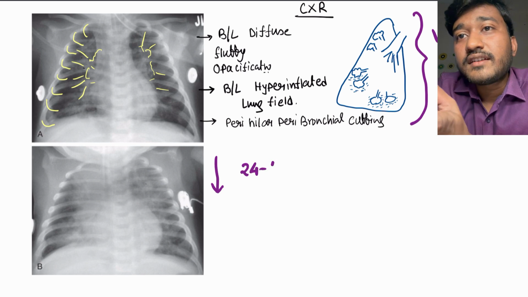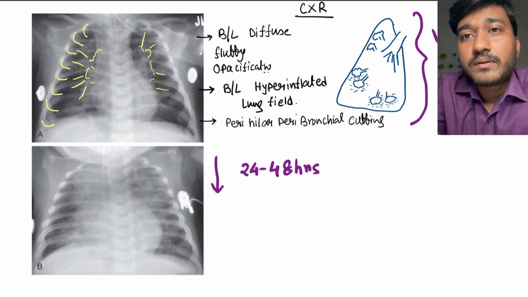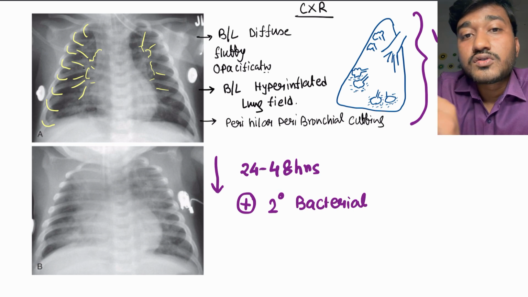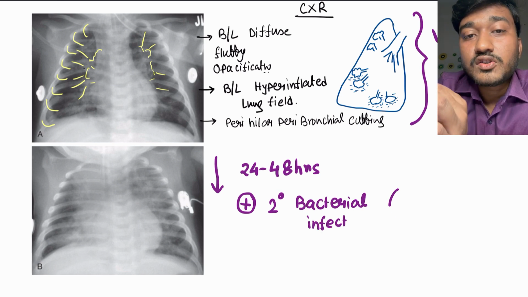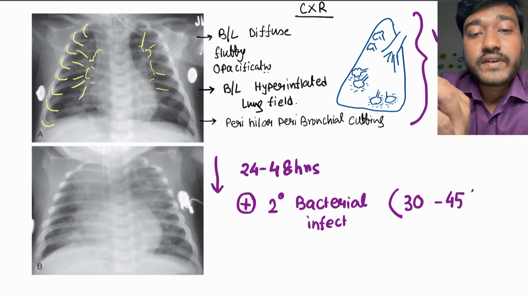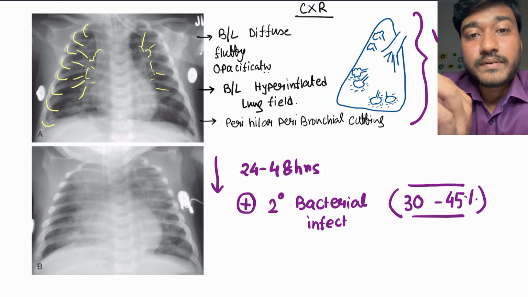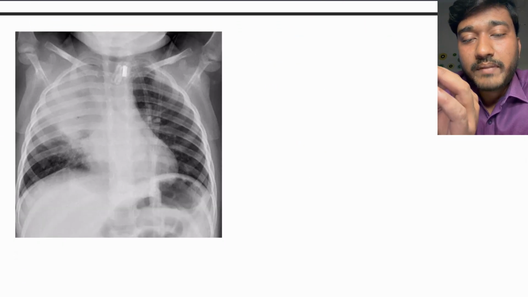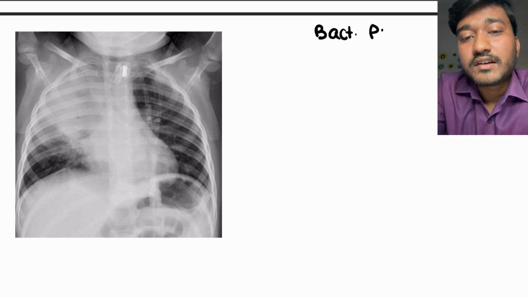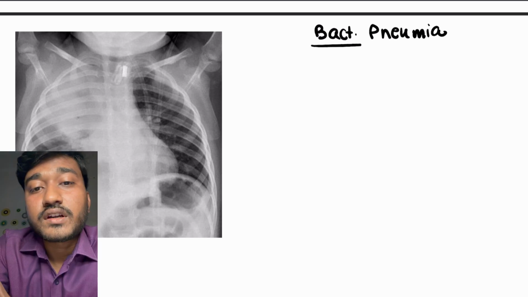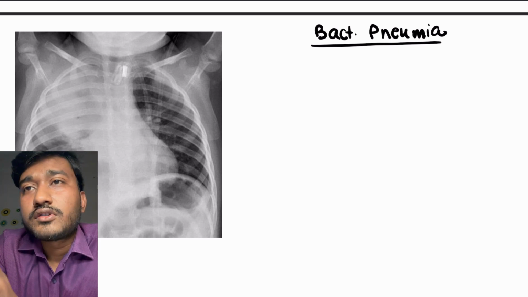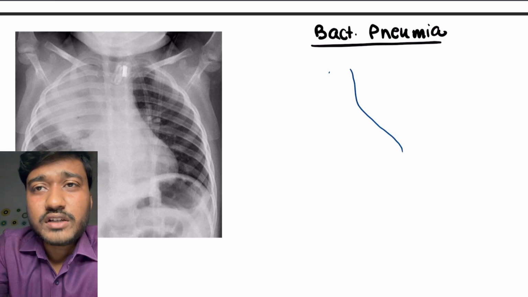So the same patient, within 24 to 48 hours, deteriorated. Why? You can see there is right upper lobe collapse consolidation. The secondary bacterial infection is usually present in 30 to 45% of cases of viral pneumonia. Please note it. In viral pneumonia, there may be bacterial pneumonia superadded in 30 to 45% of cases, and the patient will deteriorate, okay.